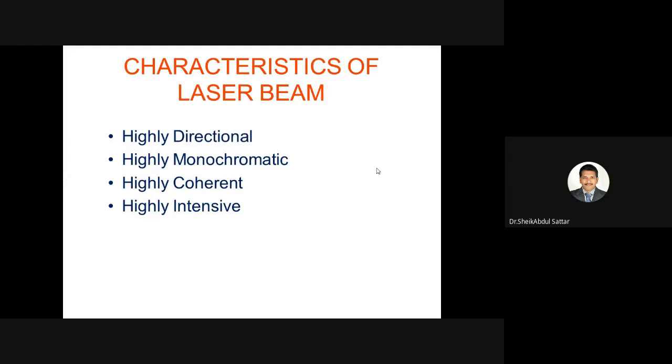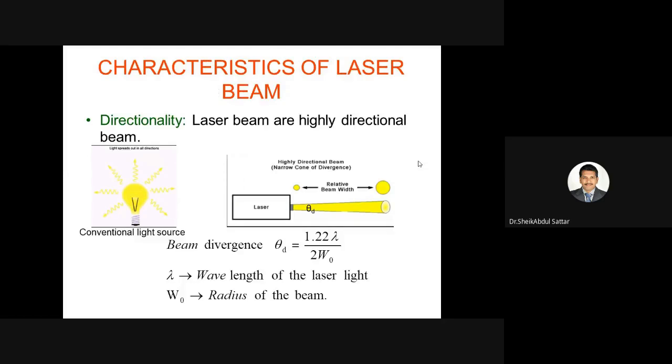If we discuss these characteristics elaborately, the first one is directionality. If you take any ordinary light, light will propagate in all directions. If you take laser, the divergence is very, very less. This divergence angle we can measure as 1.22 lambda by 2 W naught, where lambda is the wavelength of the light coming out from the laser, and W naught is the radius of the beam.